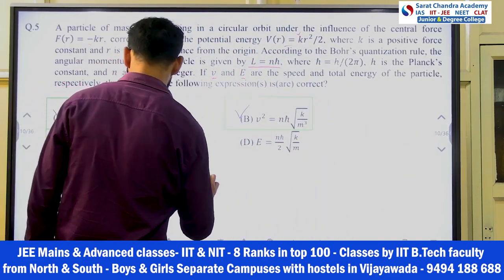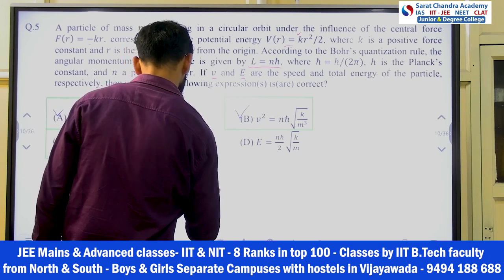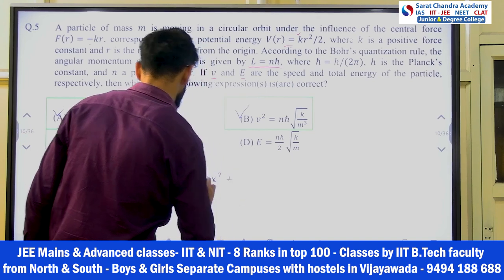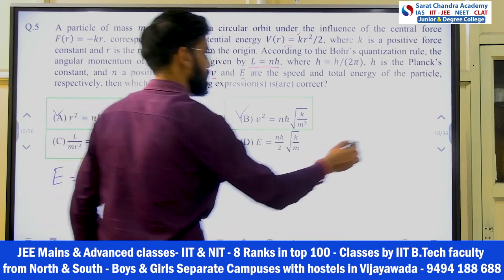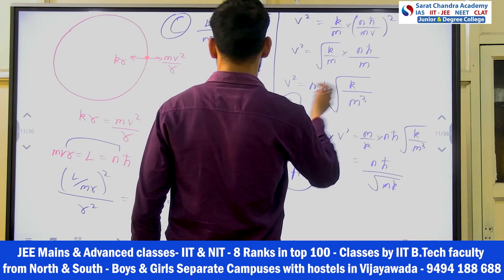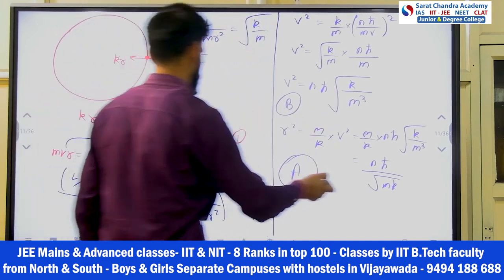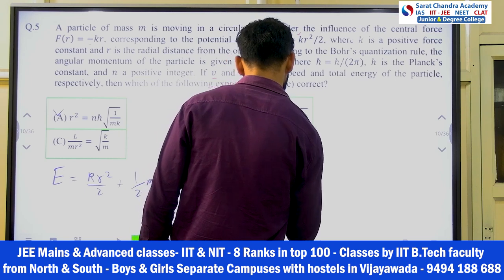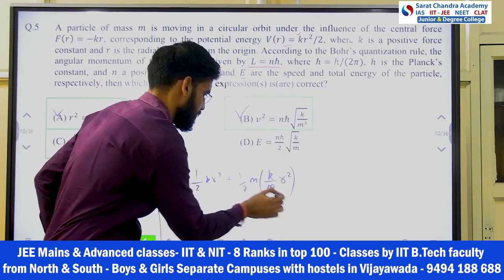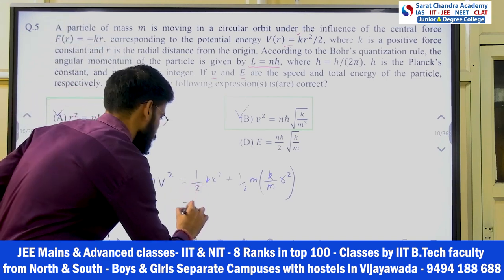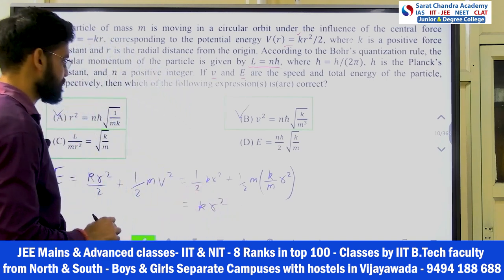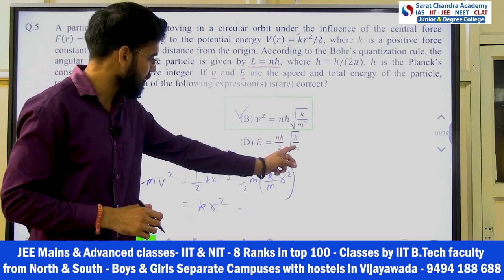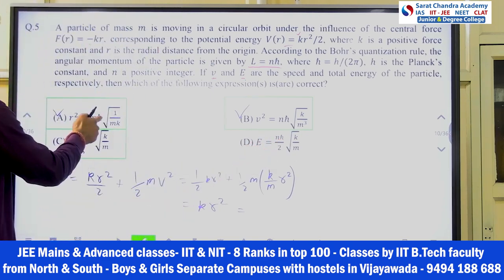Kr square by m, right? So half kr square is here, plus half m into v square. V square is from here, v square is k by m into r square. So this also got half k into r square, right? And this also, so I got k into r square, right? But here he gave in terms of n h bar and k by m, right? So r square value I can put from here, right?